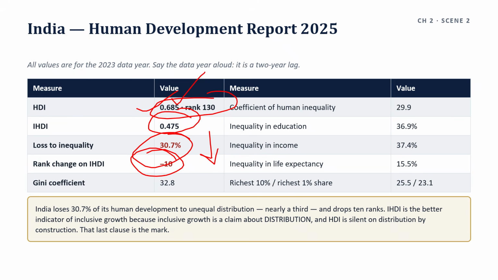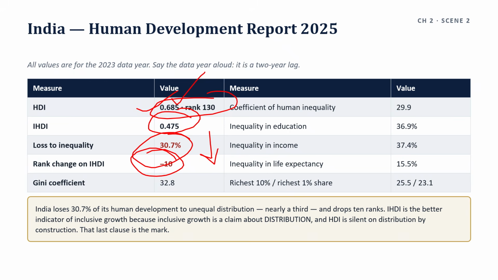The coefficient of human inequality is 29.9%. The Guinea is 32.8%. Now the decomposition, and take these in this order. Inequality in income 37.4%. Inequality in education 36.9%. Inequality in life expectancy 15.5%.